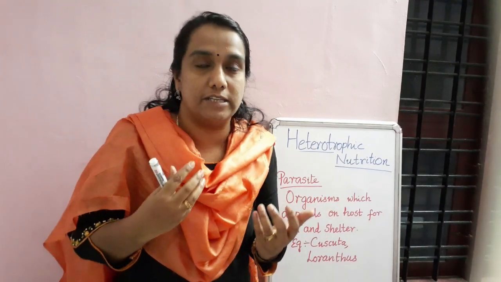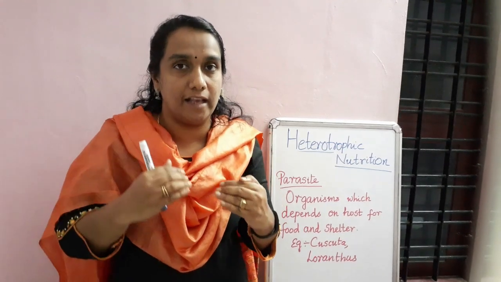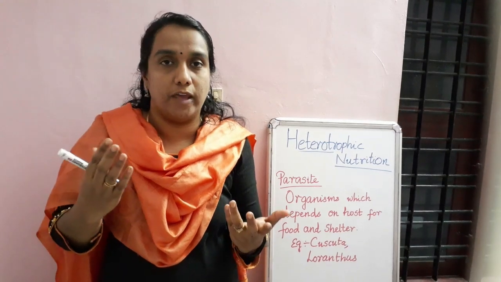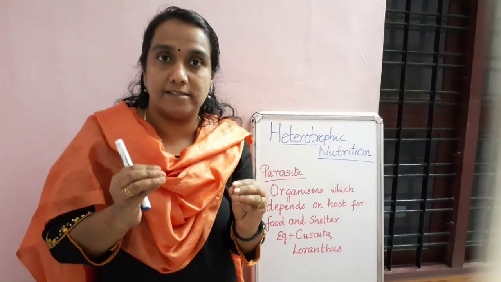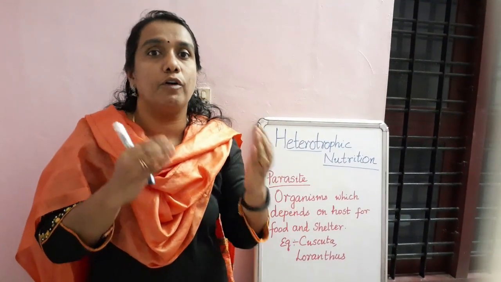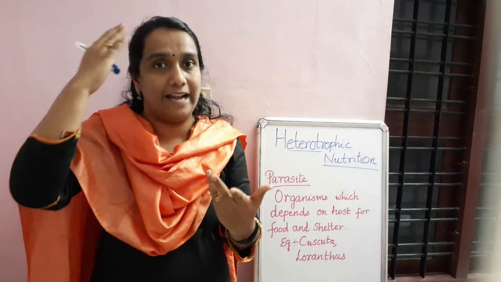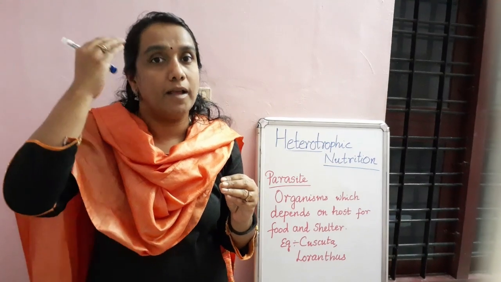Which food is it using? That is our blood. It is taking our blood as food and our head as its shelter. So lice is a parasite. Parasites are the organisms which depend on others for food and shelter.